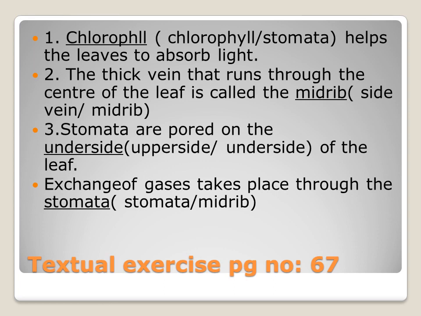Second one, the thick vein that runs through the center of the leaf is called a dash. So which is present in the middle, side veins or midrib? It is said to be the midrib. Third one, stomata are pores on the dash of the leaf. Where are they present? The stomata are the pores on the underside of the leaf. They are present on the underside of the leaves.